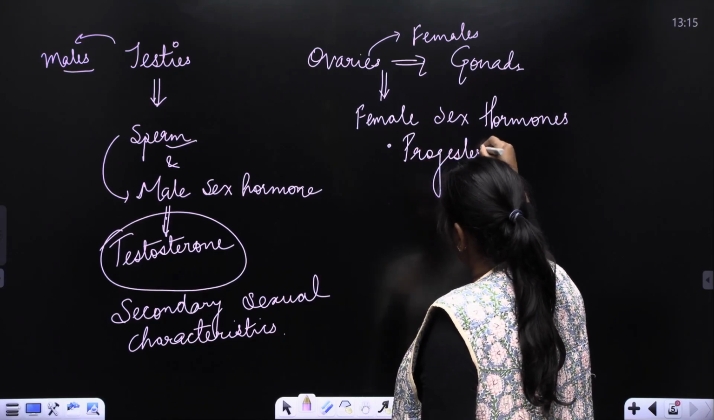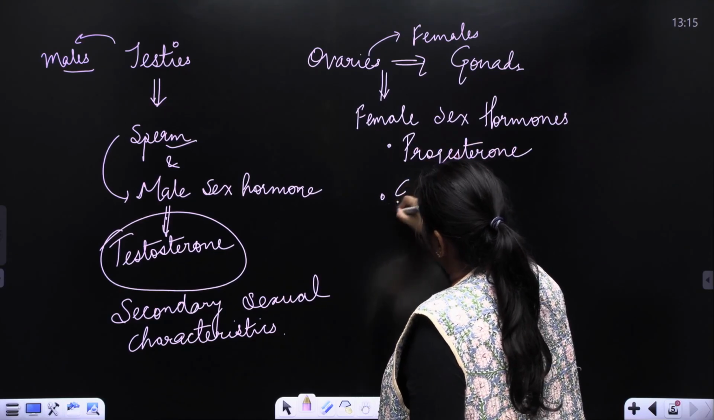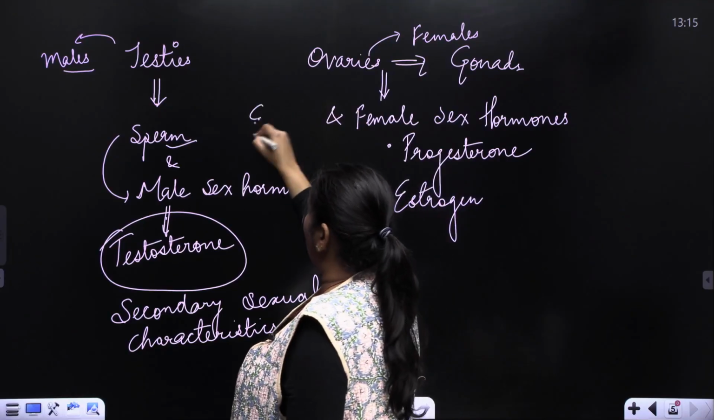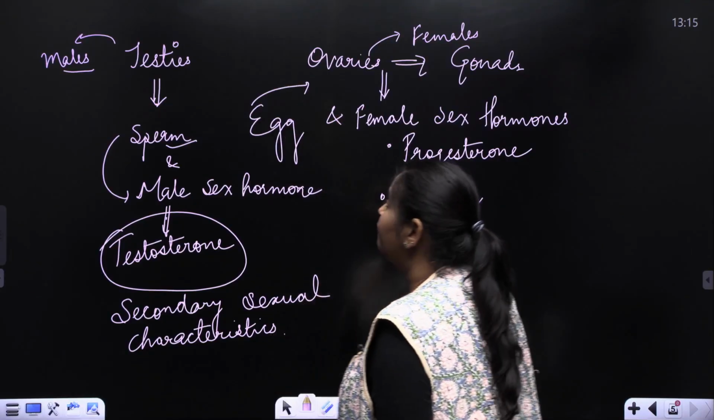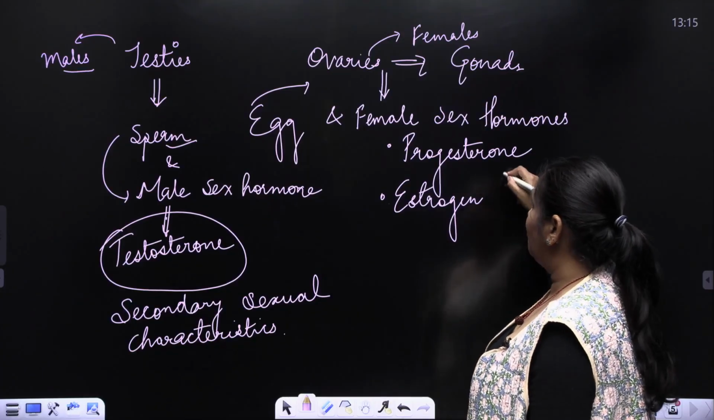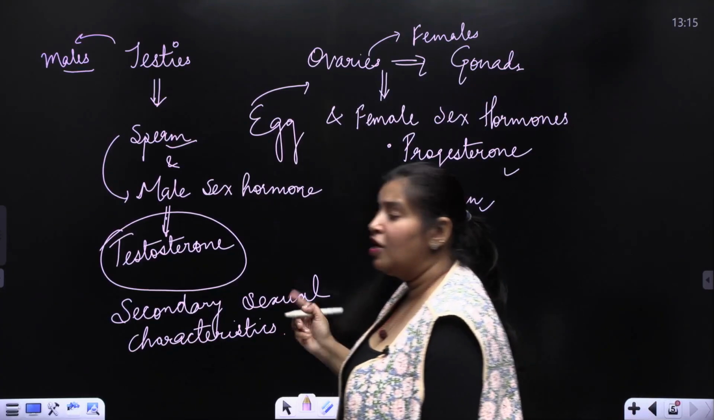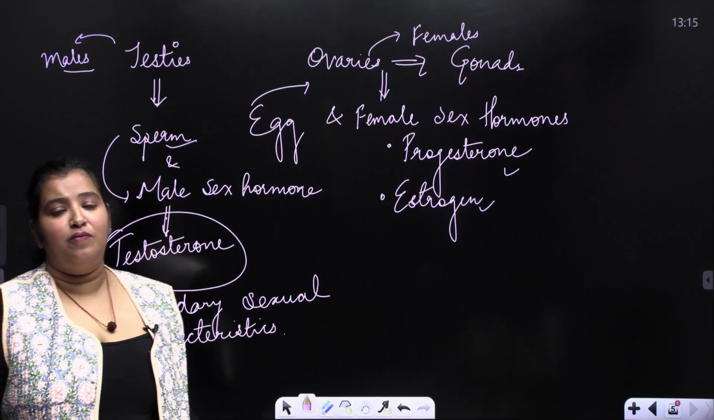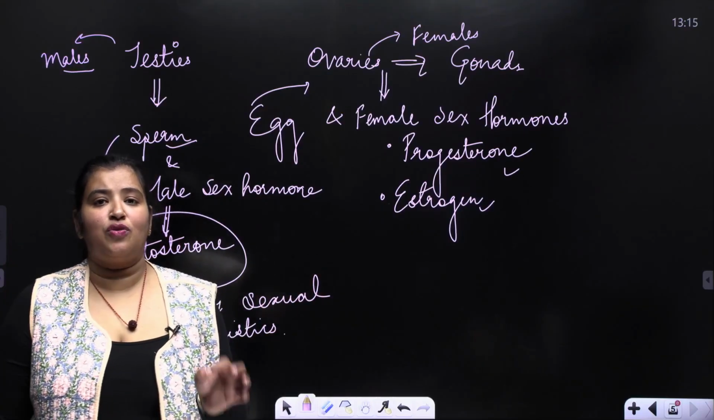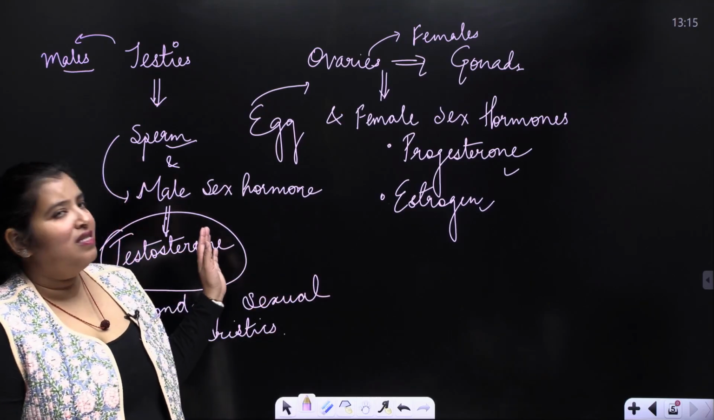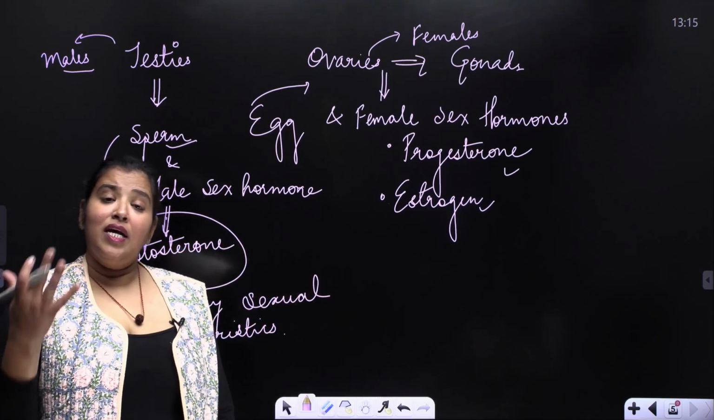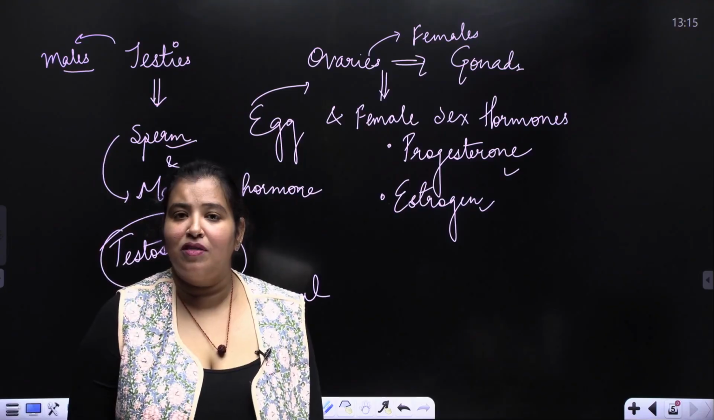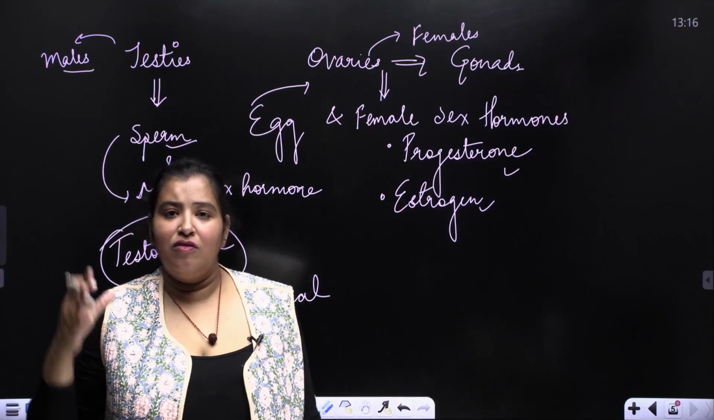progesterone and estrogen, along with the production of egg in the case of females. So, progesterone and estrogen are the female sex hormones. Testosterone is the male sex hormone, and all these hormones regulate the development of the secondary sexual characteristics in the males and females respectively. What are secondary sexual characteristics? We will definitely talk about this in the next chapter, which is how do organisms reproduce.